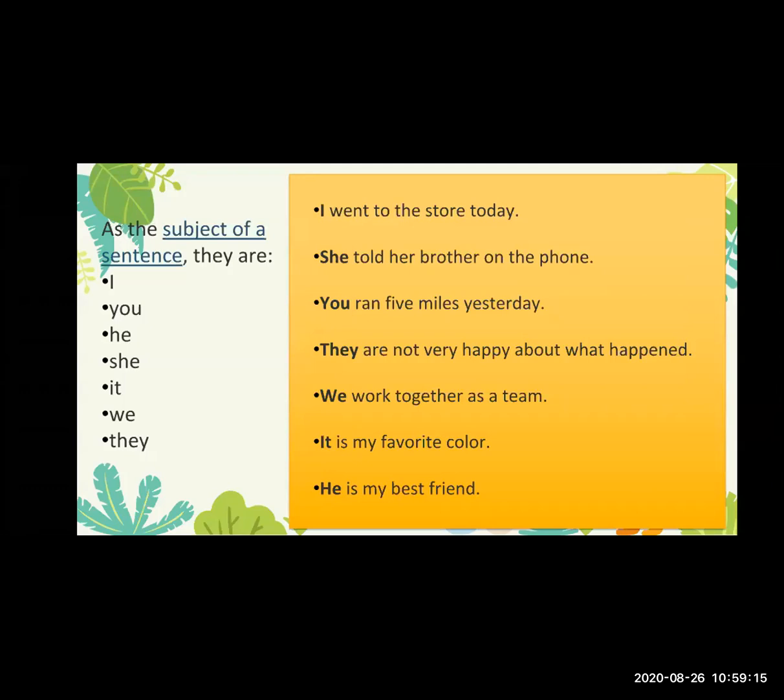In this example, I is the subject of the sentence, and went to the store today is the predicate of the sentence.